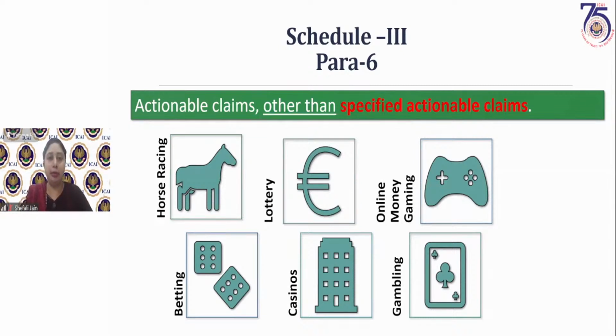This para 6 actually had an amendment, which I have covered here. In the study material, if you see this para, it will be mentioning actionable claims other than betting, gambling, and lottery. Only three items would be there. But since the CGST Amendment Act has amended para 6, I have taken the amended position. This amended position will be reflected in your statutory update. In the study material, it would have been betting, gambling, and lottery because it was prior to the amendment, and the study material was issued prior to this amendment being introduced. So I am discussing the amended position because that would be applicable for the May 2024 examination. Okay.